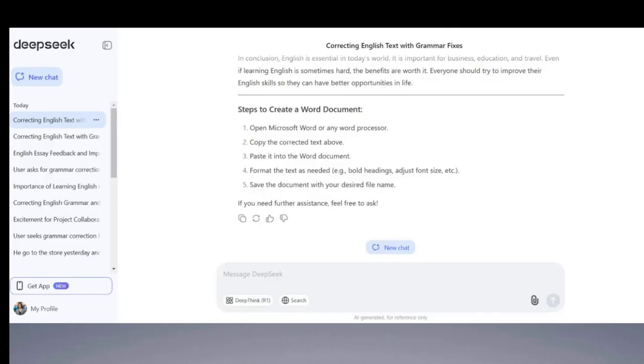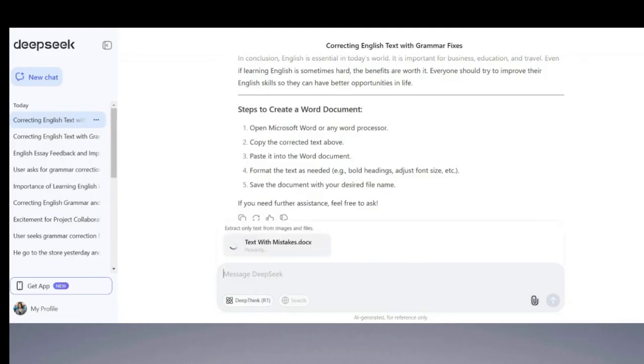So here it tells you the steps to create a Word document, to open Microsoft Word, etc., and do this and do that. Imagine that your son has written an essay, or you are an instructor and you have, let's say, 50 papers to correct and you don't have enough time. What can you do? DeepSeek can help you. Again, you upload each document.